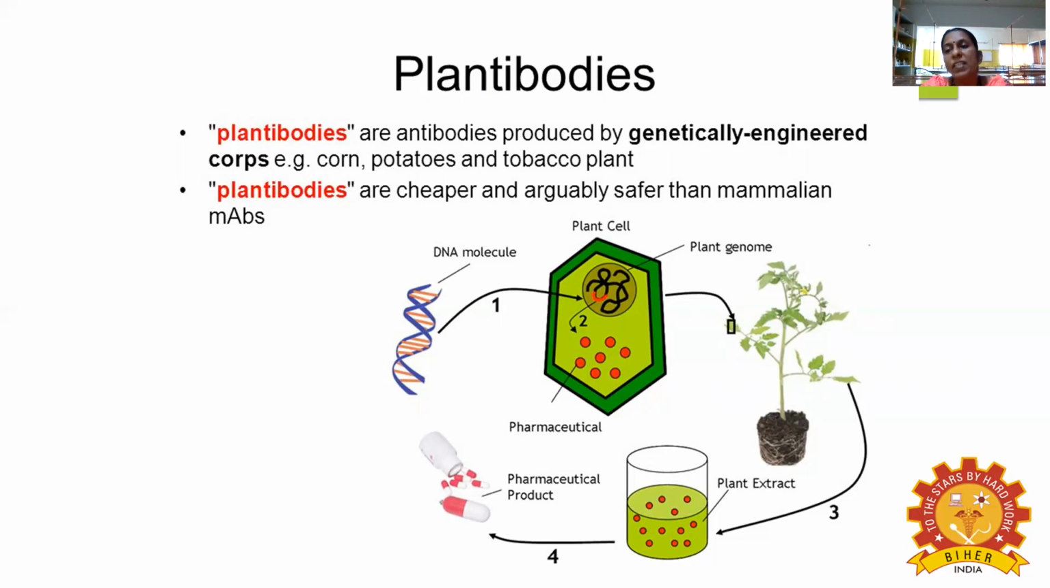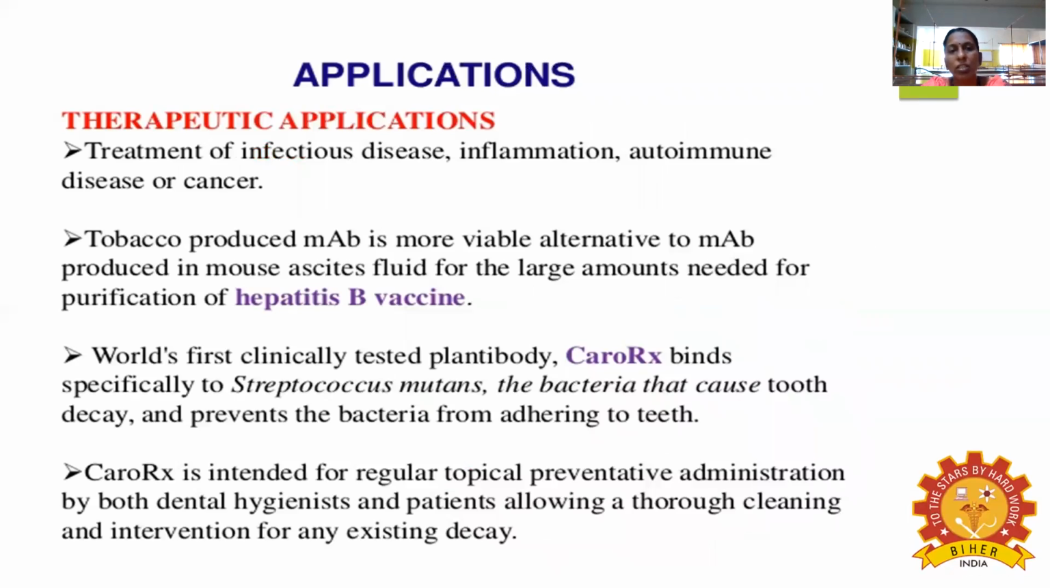So plantibodies are the emerging latest trend: the extraction of protein from plant sources. It is used as antibodies, therefore it is called plantibodies, which act against particular antigens. And the next topic, applications.